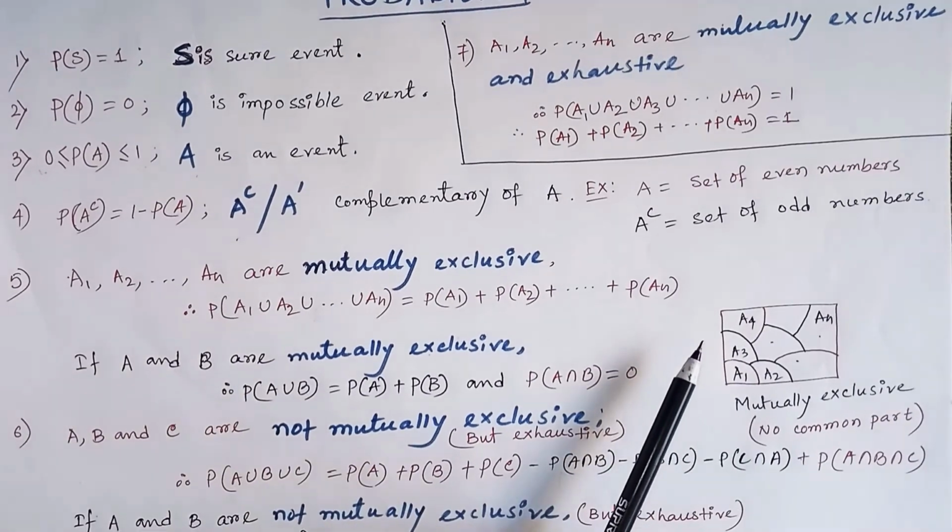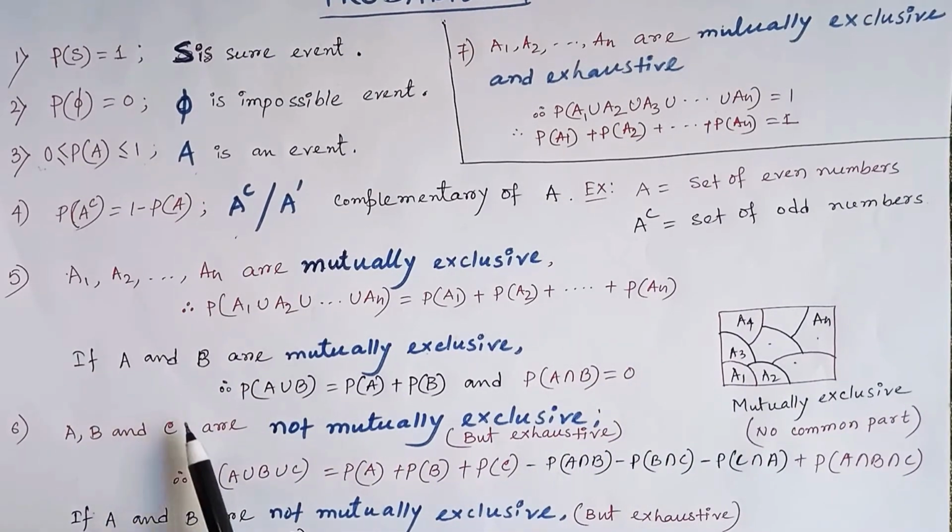Okay. Next formula. A, B and C are not mutually exclusive but exhaustive. Then probability of A union B union C is probability of A plus probability of B plus probability of C minus probability of A intersection B minus probability of B intersection C minus probability of C intersection A plus probability of A intersection B intersection C. Because this is not mutually exclusive, their intersections are not 0. So that's why we include these terms in this formula.